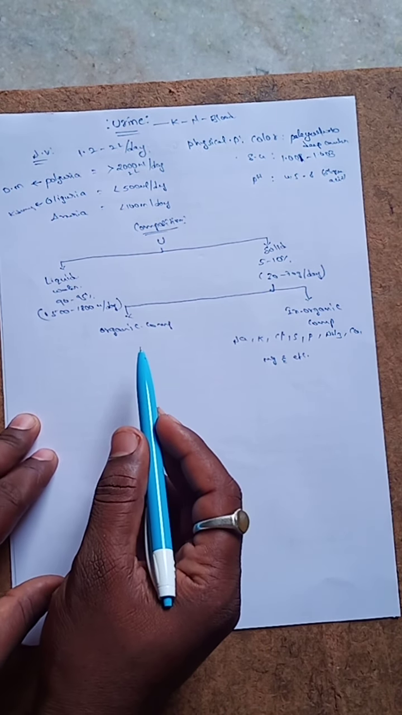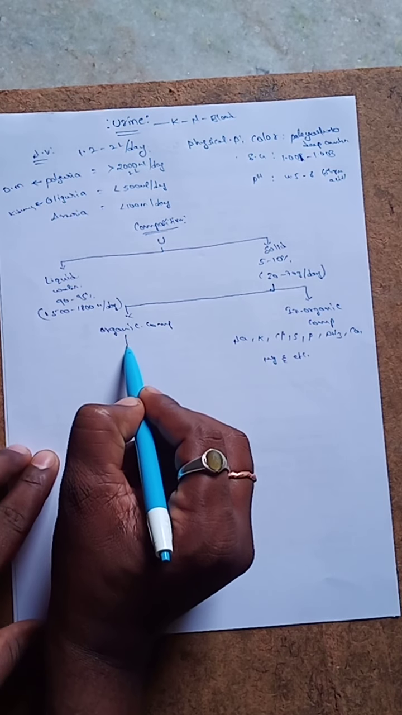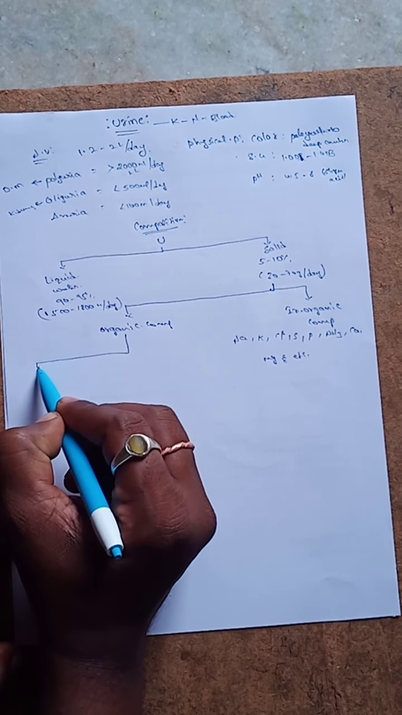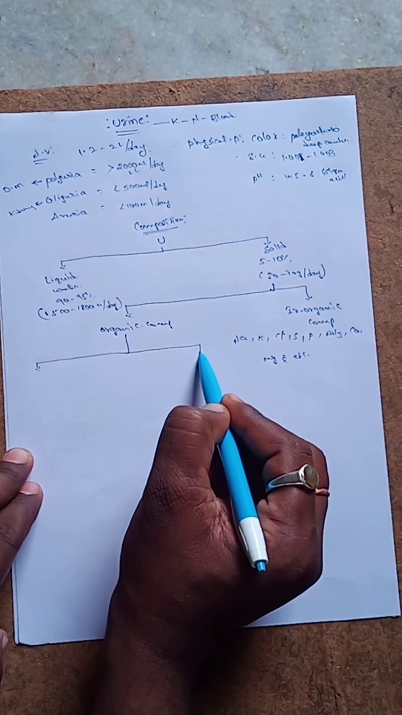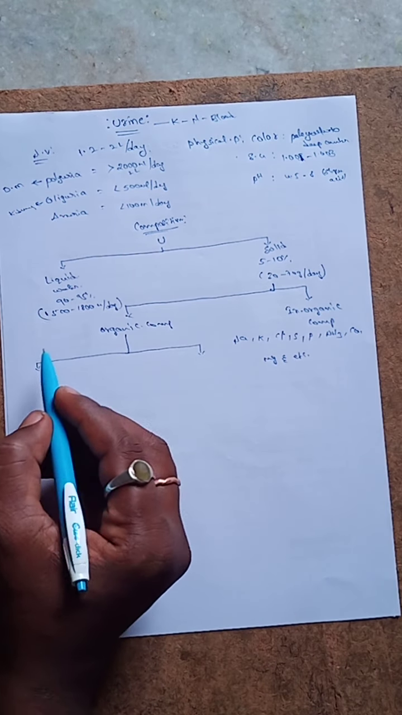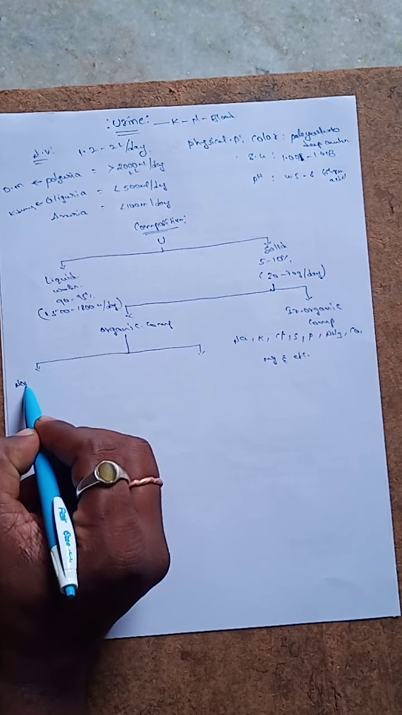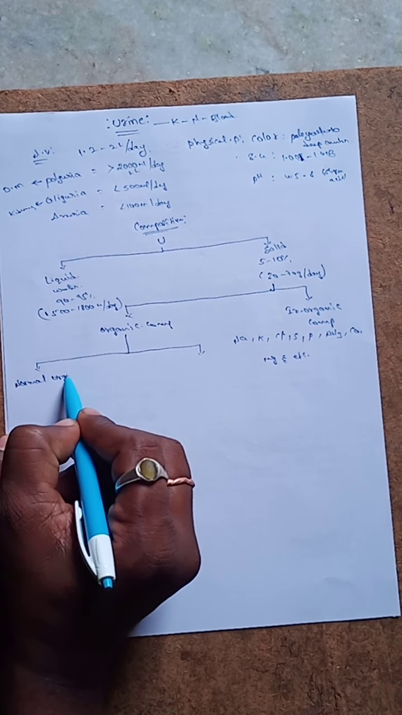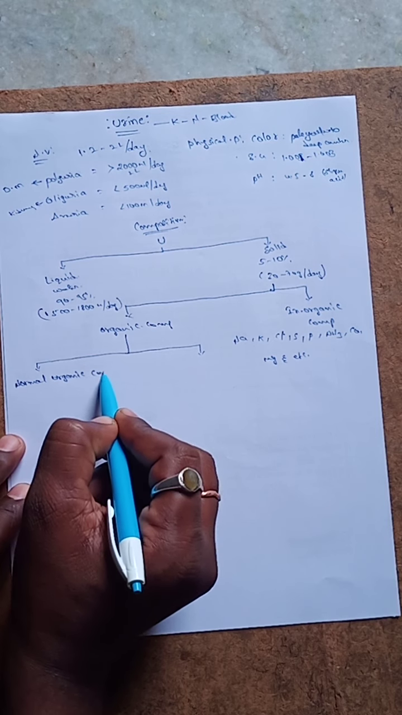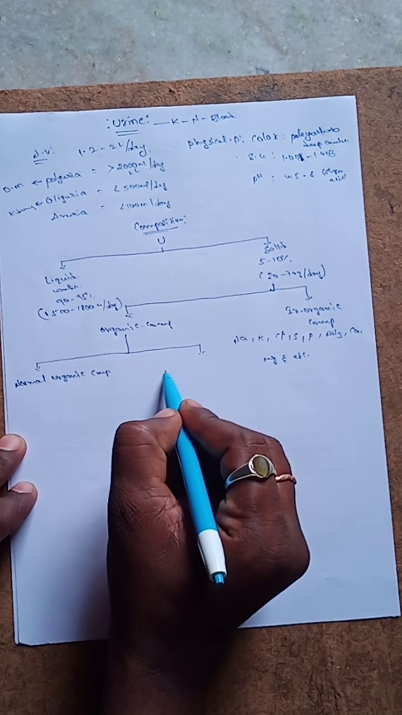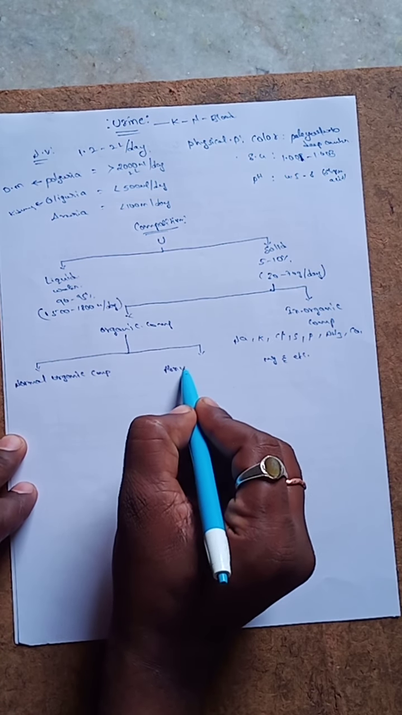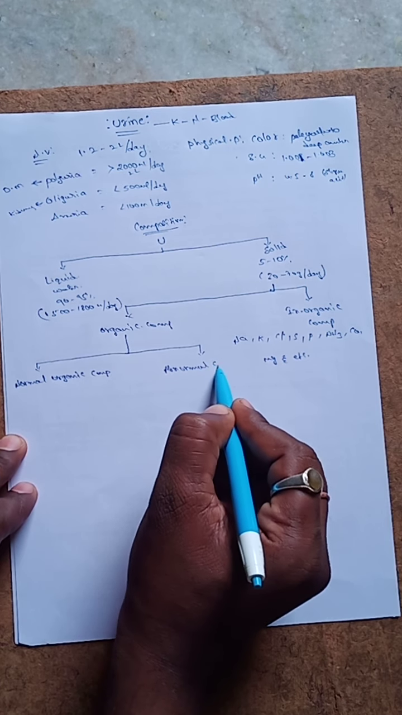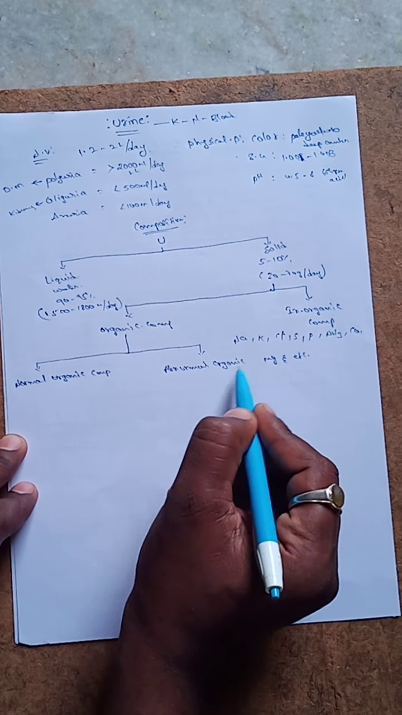So what are the organic components? The organic components are again divided into two types. One is the normal organic components and the second one is the abnormal organic components.